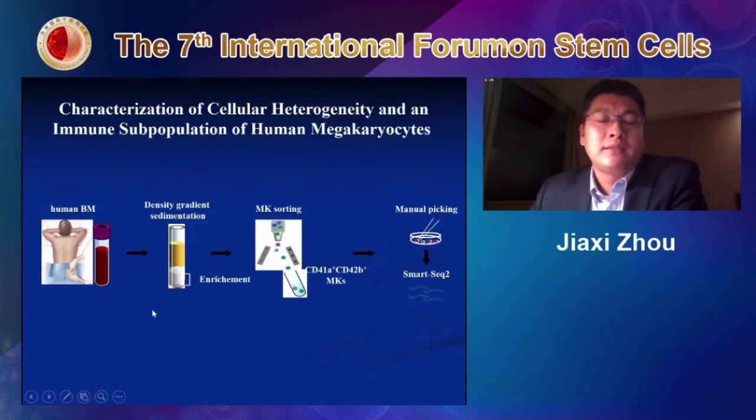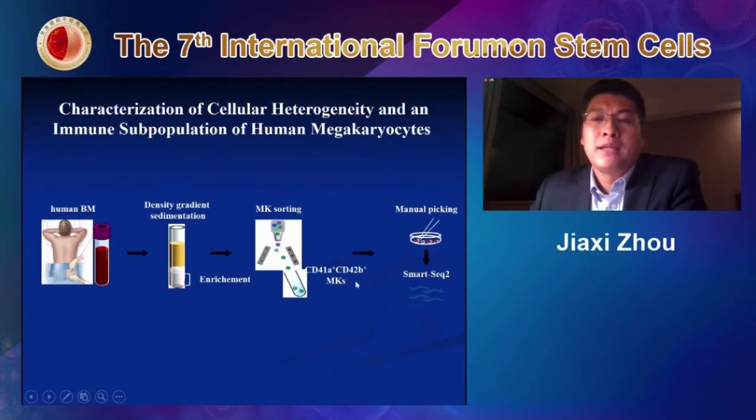I have to point out that this human megakaryocyte is very big and also very fragile, so so far nobody has really reported successfully isolating these megakaryocytes. In our study, we have successfully isolated them. We sorted the CD41, CD42 megakaryocytes, picked them, and sent them to the SMART6.